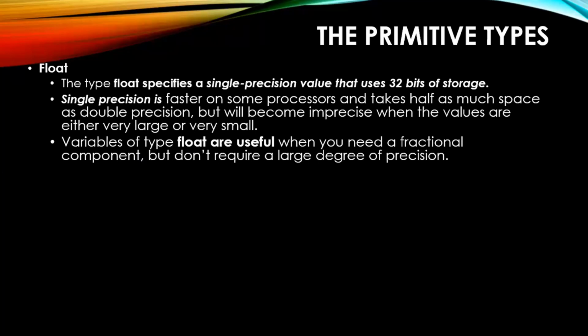23 bits have been allocated, right? If you want more than that, I want exact precision, meaning after the decimal I want some 30 to 40 places, right? Then a single precision will not help you, because it can only show you a number up to the extent of 23 bits.